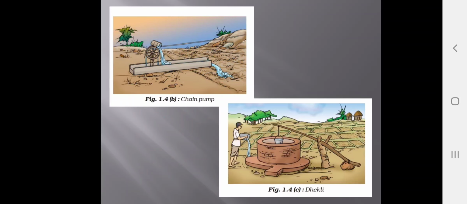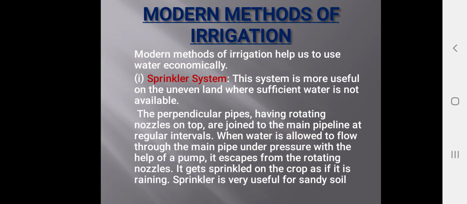Chain pump, dhekli. These are the traditional methods of irrigation. Modern methods of irrigation include the sprinkler system. This system is more useful on uneven land where sufficient water is not available. At that place the sprinkler systems are used. This is the modern method of irrigation.